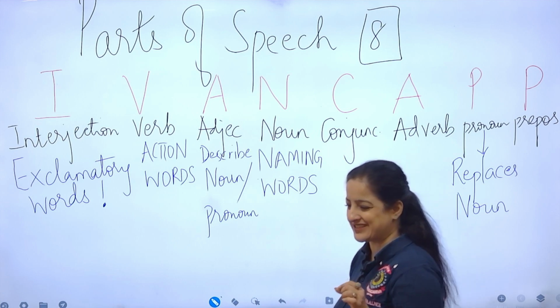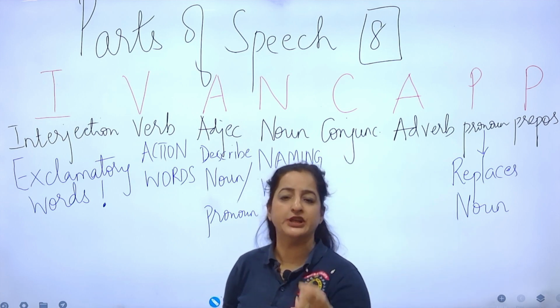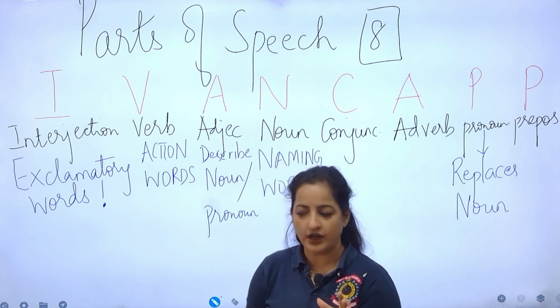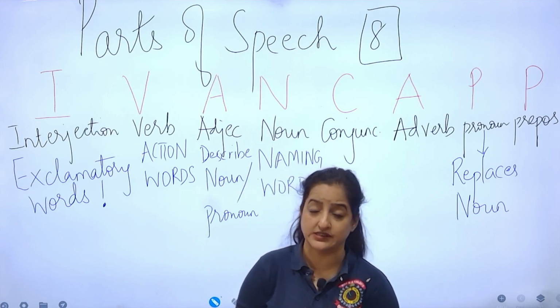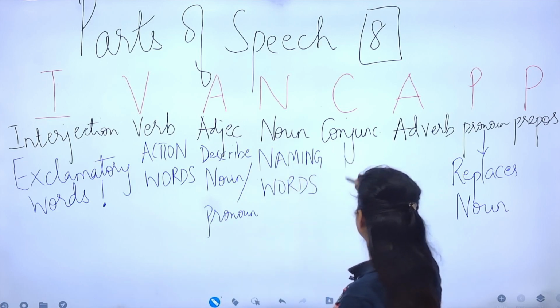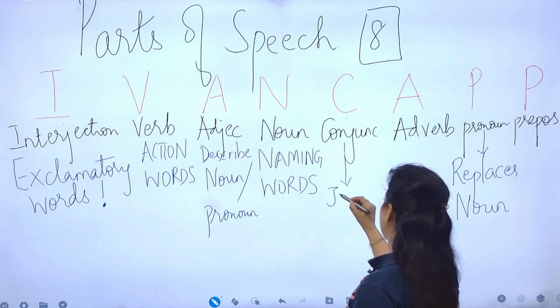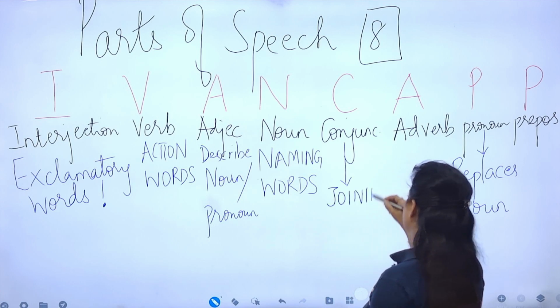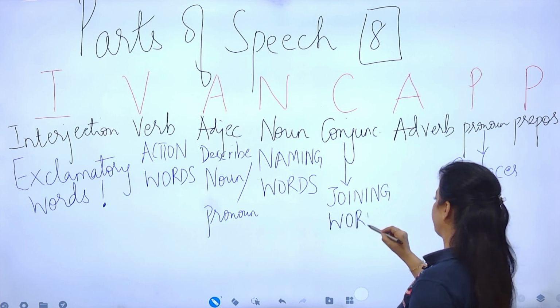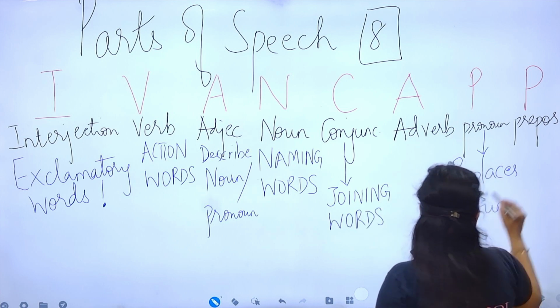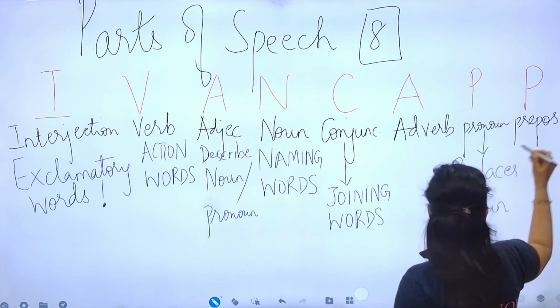The name is suggestive. To conjunct means to join. Words that join 2 sentences, 2 phrases, or 2 clauses are conjunctions. So conjunctions are joining words. Then we can talk about prepositions.